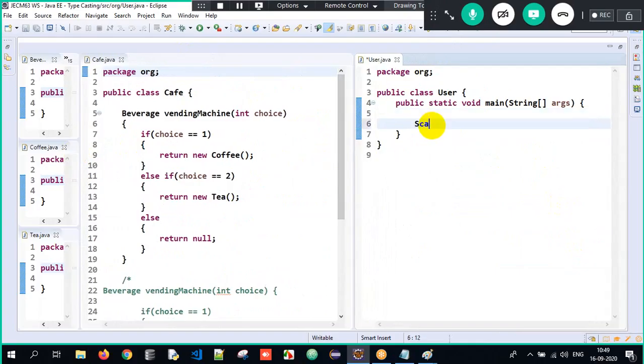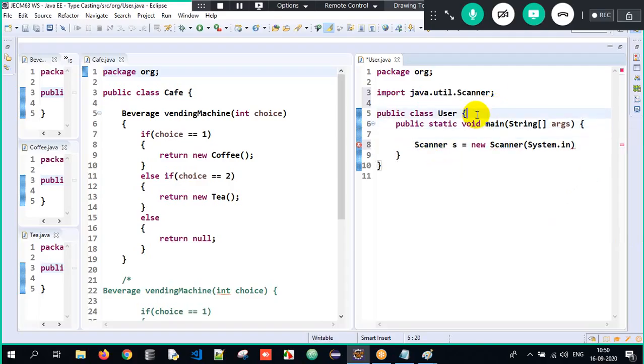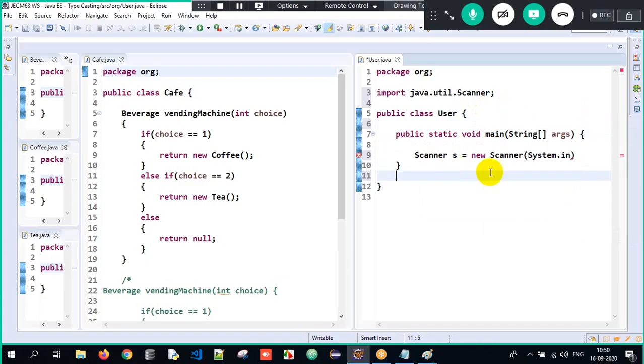So I will create an object of Scanner, Scanner s equals new Scanner, and I have to pass System.in. And import the Scanner class from the java.util package. So why did I make use of the Scanner class? So I will make use of this data.